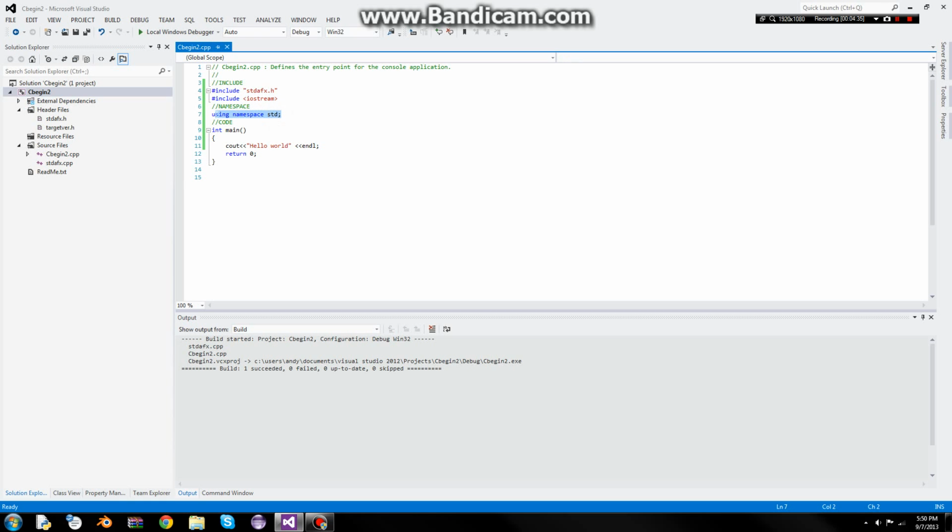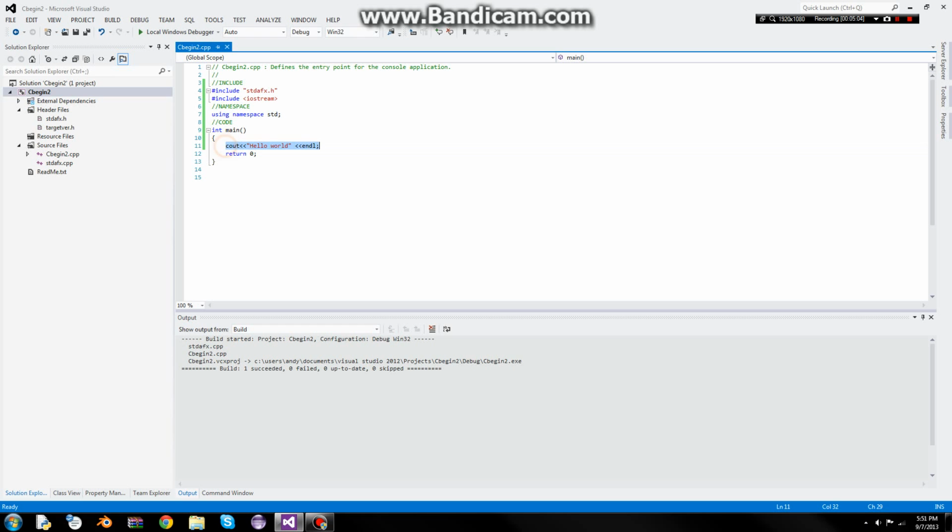All right, using namespace std. That's using the standard namespace. If you're dealing with OpenGL, you would want to do using namespace with whatever OpenGL package you're using. For the OpenGL package I was using, I used glut and stuff like that, but that's not important right now. Int main, that is your main method. It's like saying public static void main in Java.